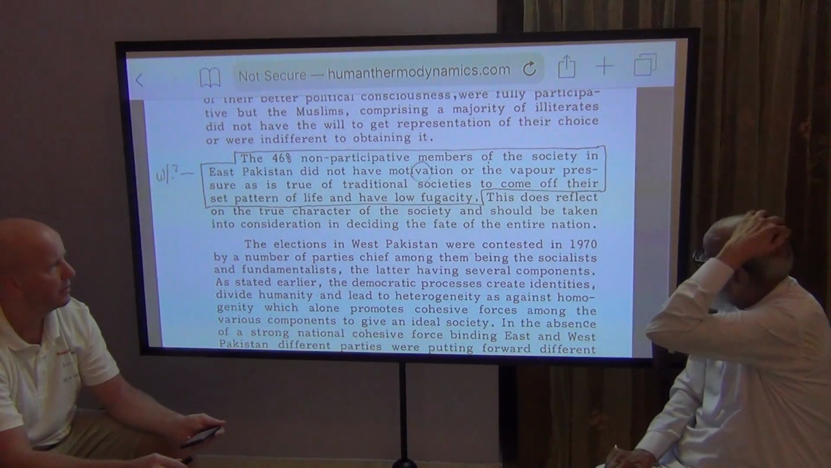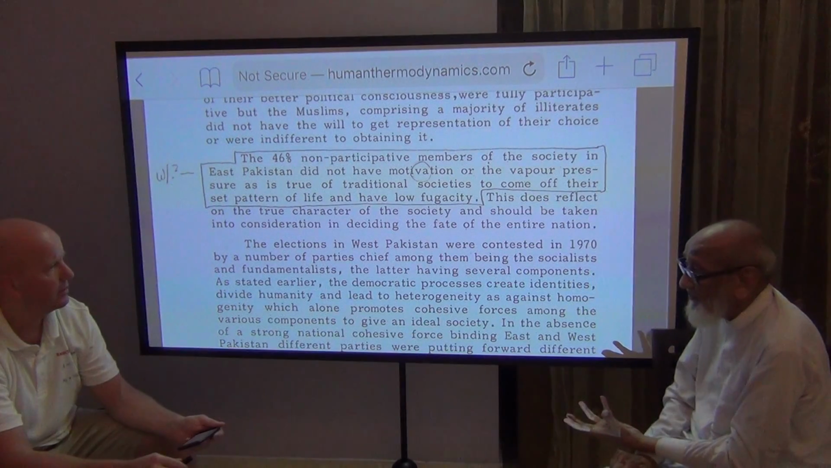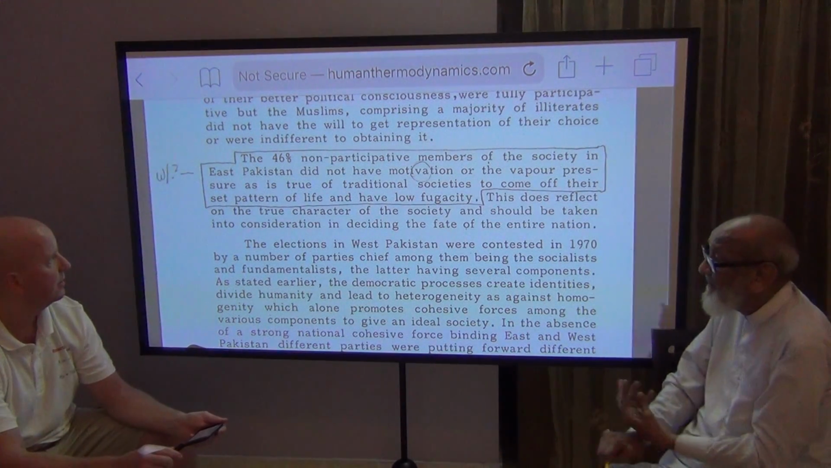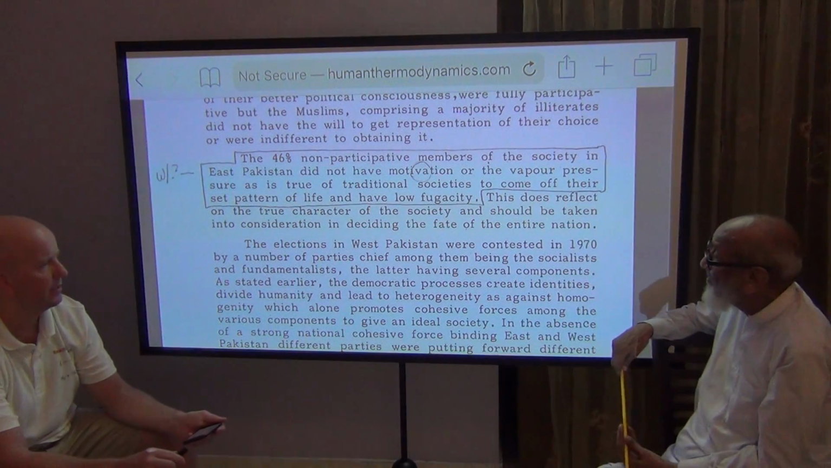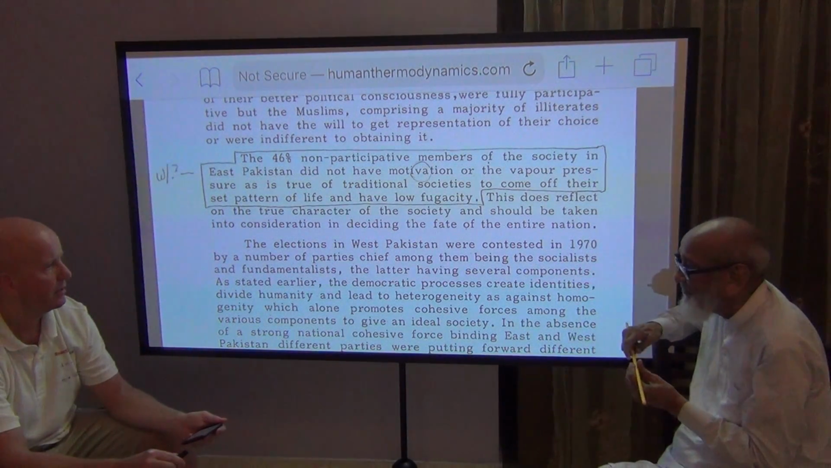Traditional societies are neutral people. So in this situation, who has the low fugacity? The East Pakistanis, the West Pakistanis? They are neutral people, and neutrons do not have any fugacity.